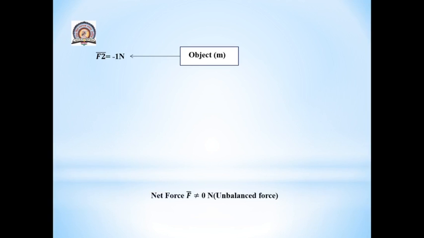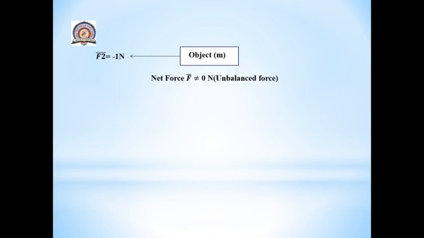This means that due to unbalanced force, the object has changed its state of rest. Initially the object was at rest, and after I applied F2 bar as minus 1 Newton, the object started to move towards the left.